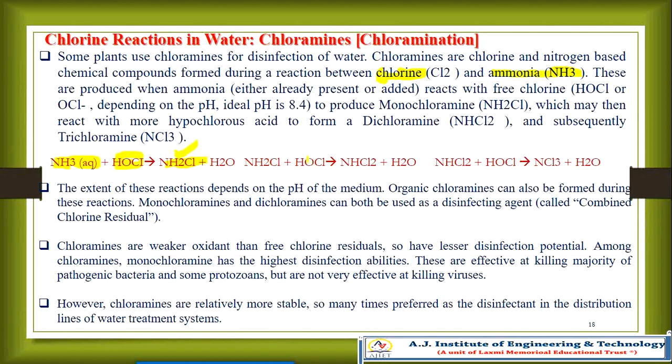Again with HOCl, hypochlorous acid, you will get dichloramine, which again reacts with HOCl to give trichloramine, NCl3. The extent of this reaction depends upon the pH of the medium. Organic chloramines can also form during this reaction. Monochloramine and dichloramine can both be used as a disinfectant, called combined chlorine residual. Combined chlorine is the mono-, di- and trichloramine.